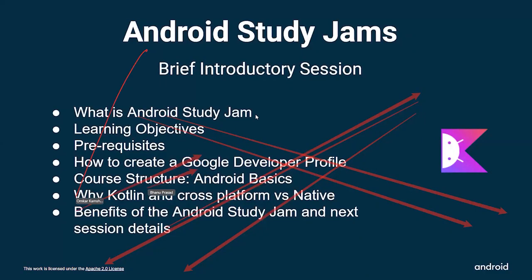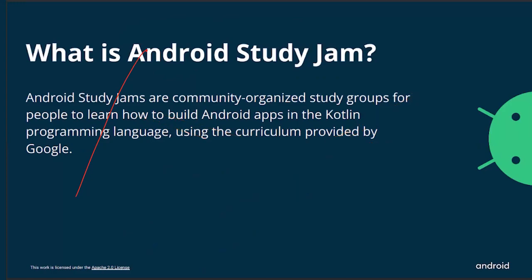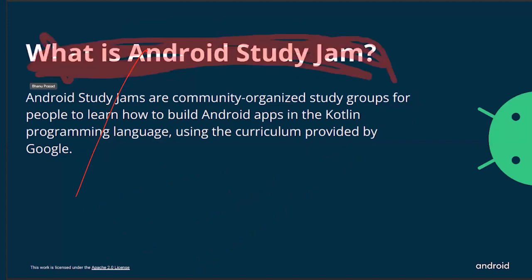Okay. So hello everyone. We have talked about the Android Study Jam. So first of all, let me tell you what Android Study Jam is. Android Study Jam are community organized study groups. So these are essentially groups which enable people to learn how to build Android applications. And for the Study Jam, we are using Kotlin as our programming language. Kotlin is now recommended by Google itself, and the official Android language is now Kotlin only. So in the Android Study Jam, we'll talk about Kotlin.